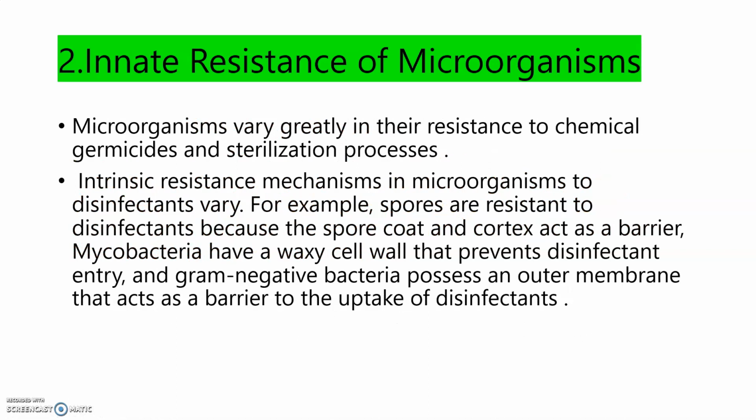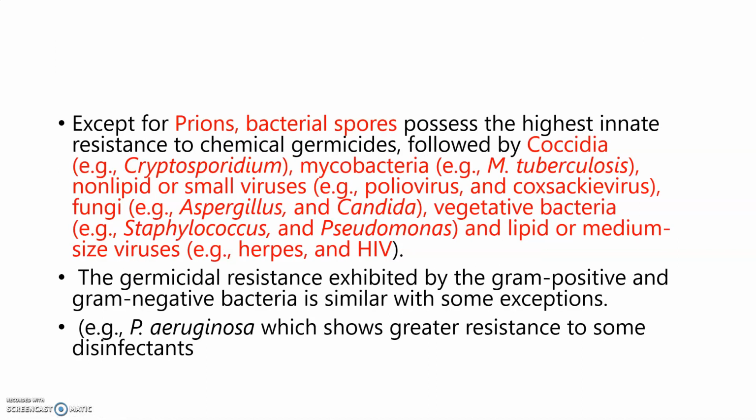Except for prions, bacterial spores possess the highest innate resistance to chemical germicides, followed by coccidia, for example Cryptosporidium, mycobacteria, non-lipid or small viruses, fungi, vegetative bacteria and lipid or medium-sized viruses. So these are the organisms that may show higher innate resistance to chemical germicides.